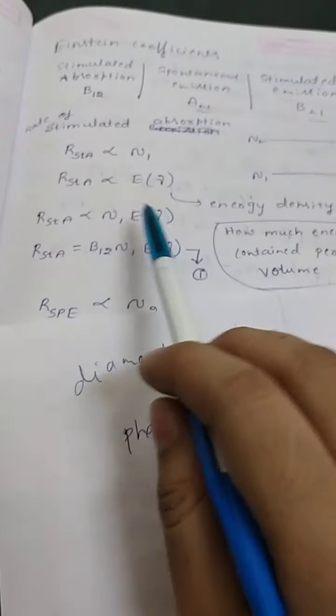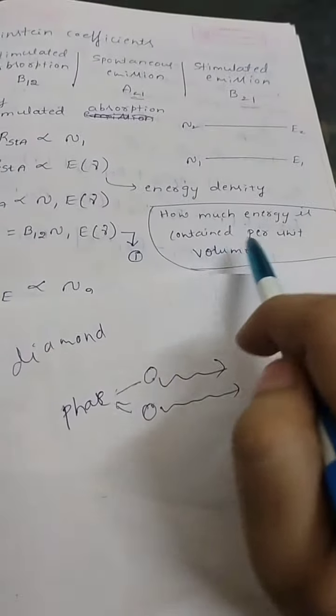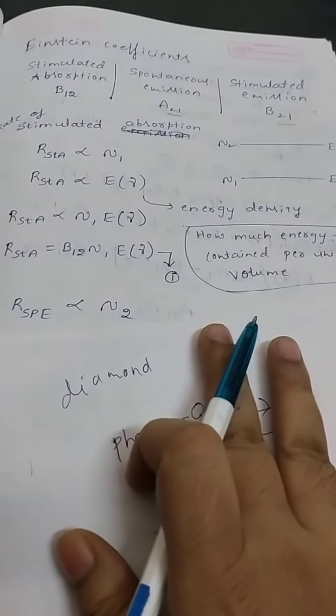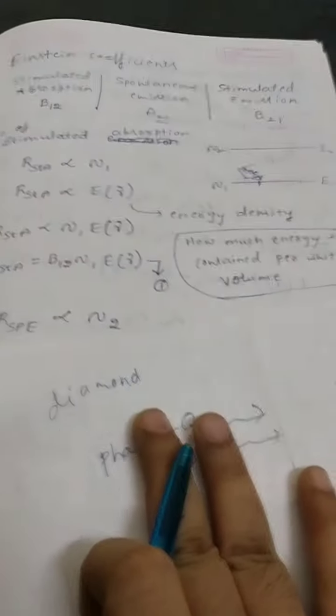It also depends on the energy density. What do you mean by energy density? It is how much energy is contained per unit volume. While passing the electron, practically I cannot pass one photon. I will just give the light energy on this electron. In this light energy, how many photons are present per unit volume of the source?